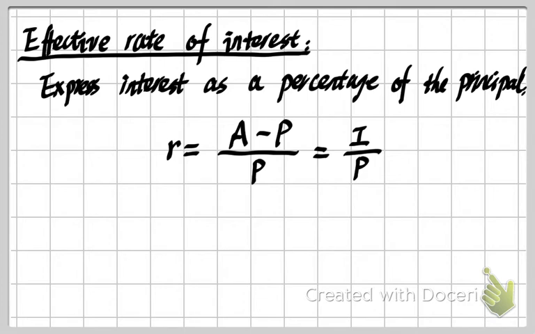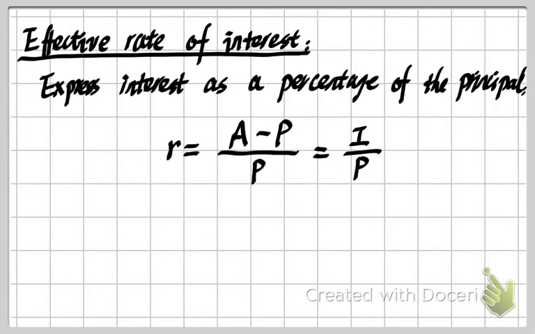So that's why we generally use R, or sometimes use a smaller letter i, to show this interest rate, or you can call this the effective rate of interest. This uses our interest I divided by our principal. Or if you know the accumulated value, or accumulated amount of money at the end of the period, then the numerator can be rewritten as A minus P, our accumulated amount minus our principal. So of course, this is the definition of our effective rate of interest, or you call this the interest rate.